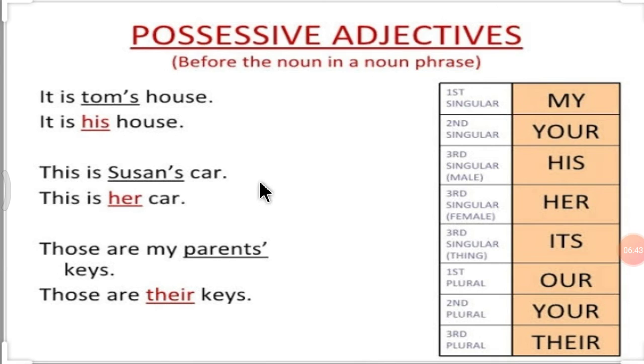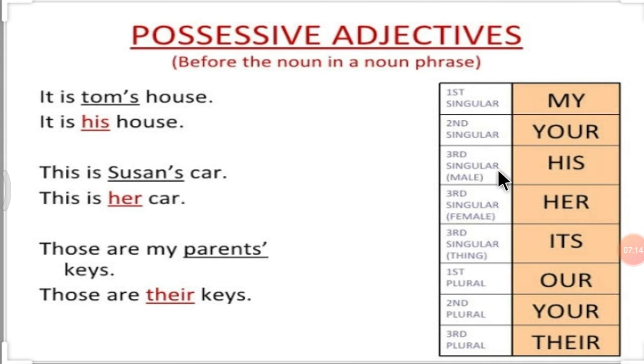So here are possessive adjectives which you can use before the noun in a noun phrase. So how can you use that? Let's see this table. My is first person singular. When you are talking about a second person singular, you should use your. Third person singular, male, his, or third person singular, female, her.